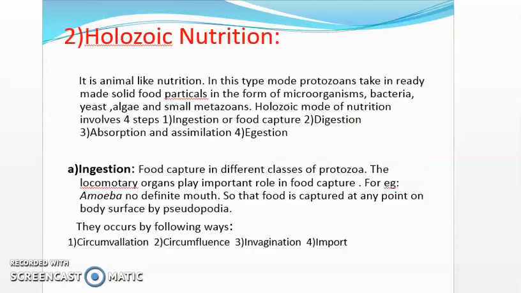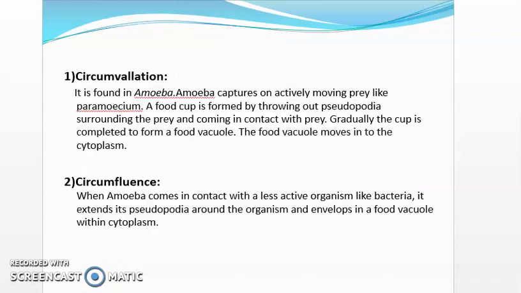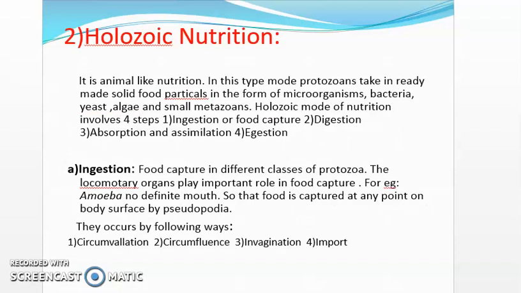Second type is holozoic nutrition. In holozoic nutrition, it is animal-like nutrition.